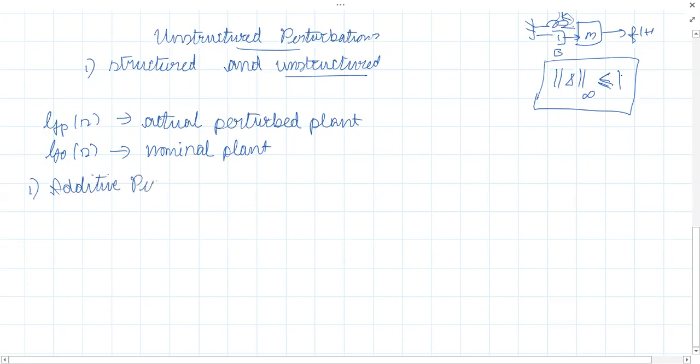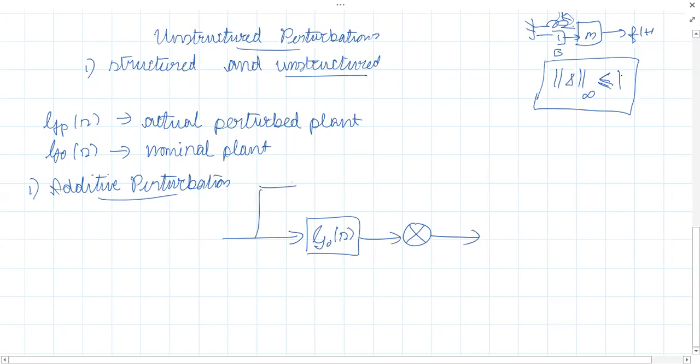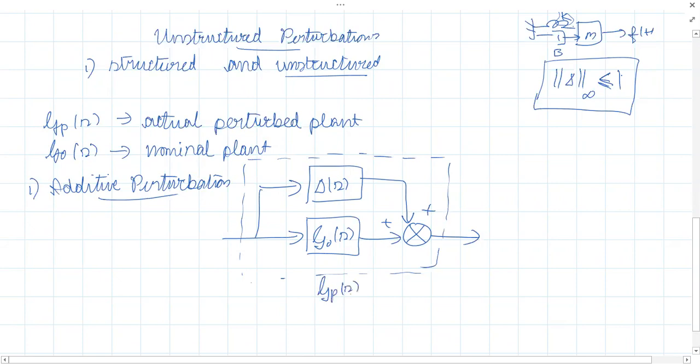The system is like this: you have the nominal plant, G naught of S, and the perturbation appears as an additive part. This is your uncertainty, delta of S. Plus, plus. This total thing is your perturbed plant, GP of S.